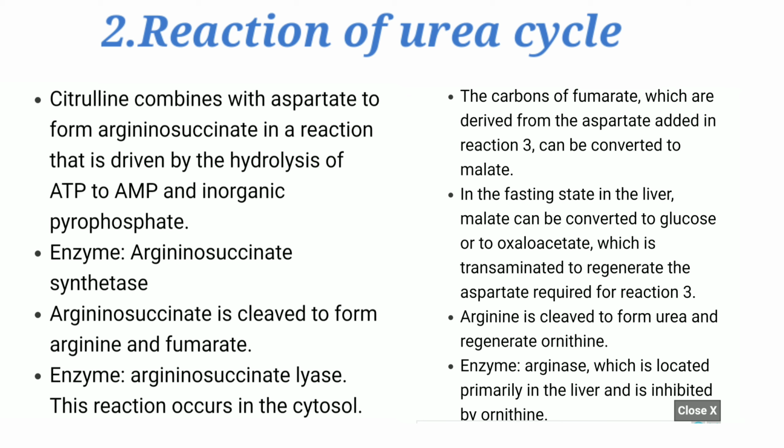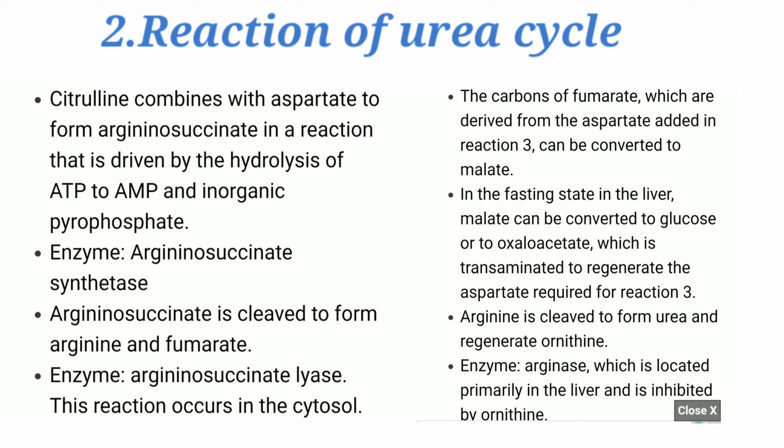Argininosuccinate is cleaved to form arginine and fumarate. The enzyme is argininosuccinate lyase. This reaction occurs in the cytosol. The carbons of fumarate, which are derived from the aspartate added in reaction 3, can be converted to malate. In the fasting state in the liver, malate can be converted to glucose or to oxaloacetate, which is transaminated to regenerate the aspartate required for reaction 3.